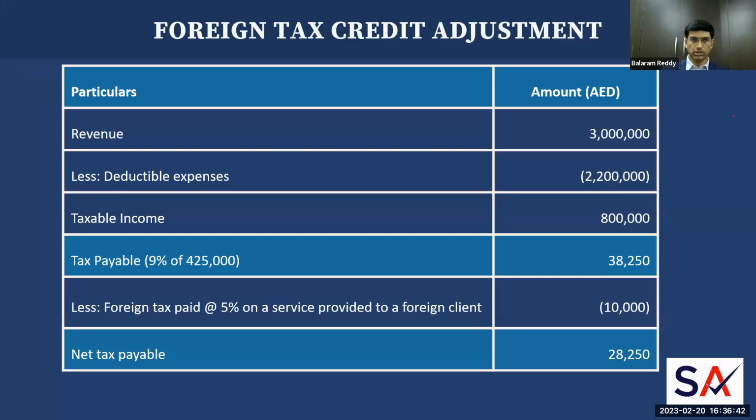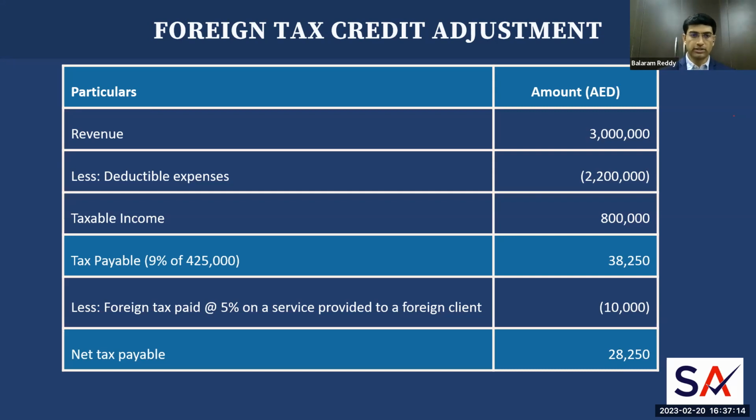Let's quickly run through one example. Let's say that you have a revenue of 3 million and deductible expenses of 2.2 million. Accordingly, your taxable income comes to 800,000. On 800,000, the tax payable is going to be, let's say, 38,250. How did we calculate this? It is 9% on the taxable income in excess of 375,000. Which means 800,000 minus 375,000 gives us 425,000. So 9% on 425,000 comes to 38,250.